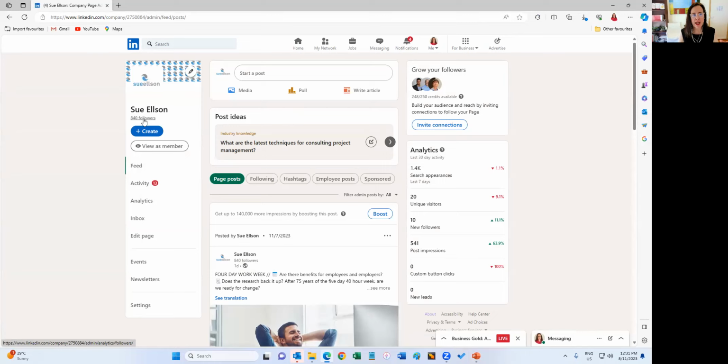And you can see I've got 840 followers. So if your client wants to invite their connections from their personal profile to follow the company page, they just use this button over here, Invite Connections.